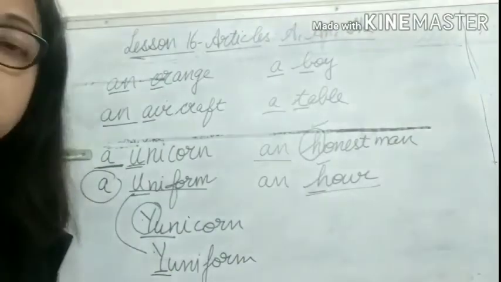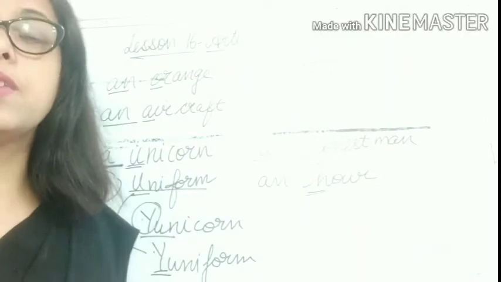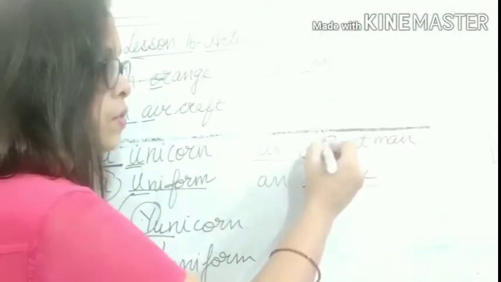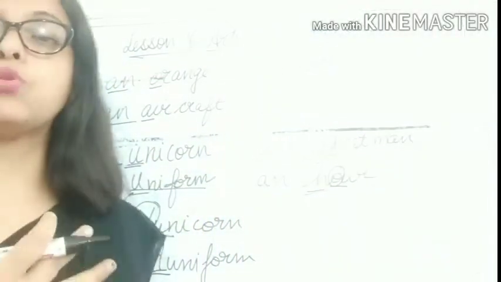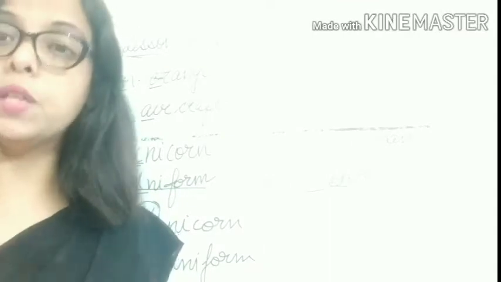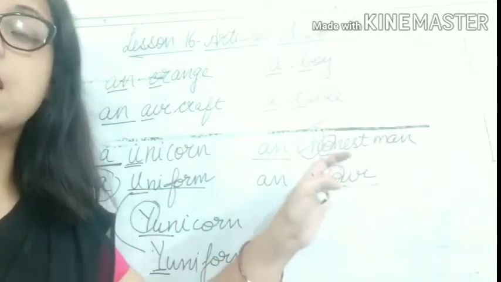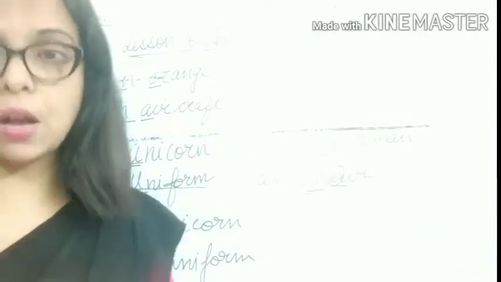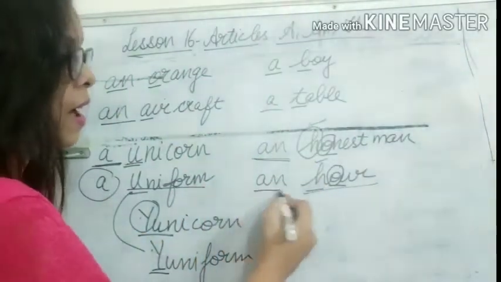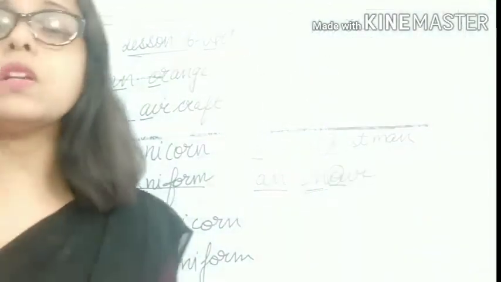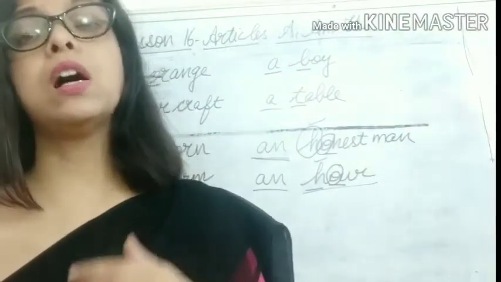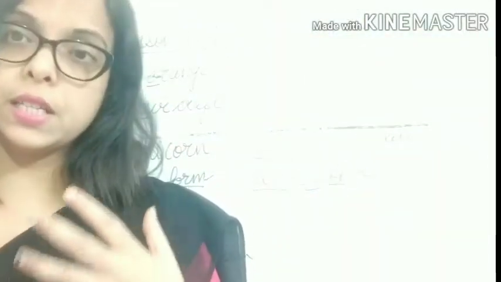And because the H is silent, it is giving you the pronunciation of honest and hour, the sound which is coming out of O. And O is a vowel, so both the words are giving us the vowel sound. That is why we write an honest man and an hour. So the use of a or an actually depends upon the sound which the word is giving.